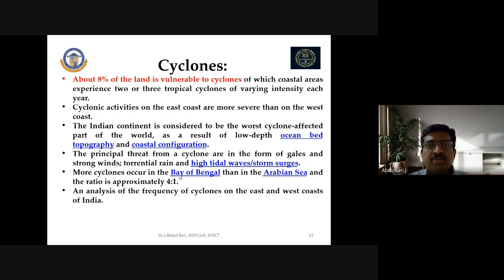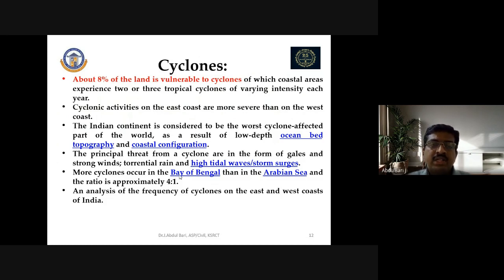Next is cyclones. About 8% of the land is vulnerable to cyclones, of which the coastal areas experience two or three tropical cyclones of varying intensity each year. So of the total area of India, about 8% of the land is most vulnerable to cyclones. Cyclonic activities on the east coast are more severe than on the west coast.